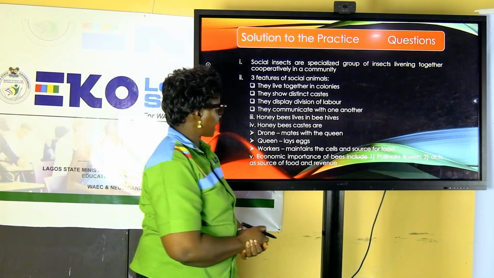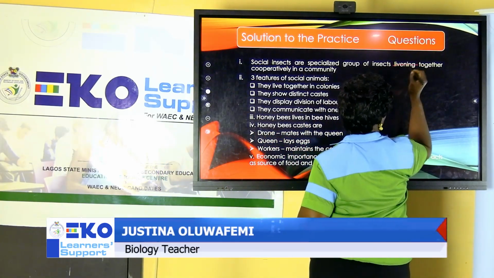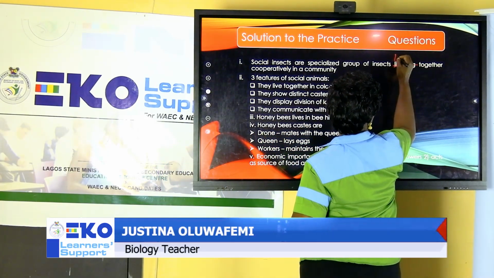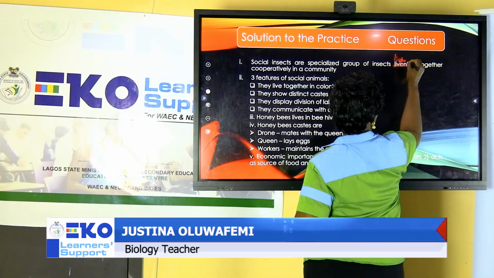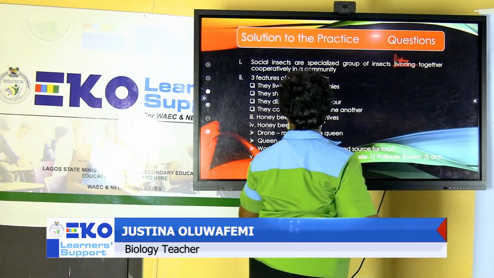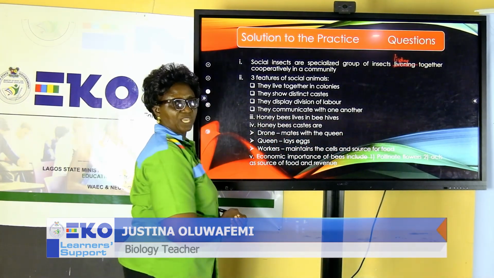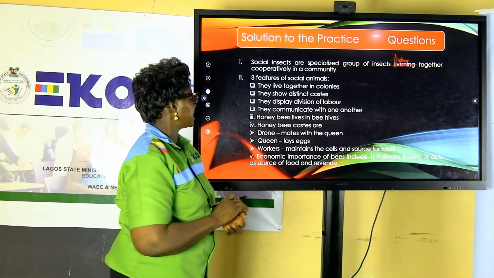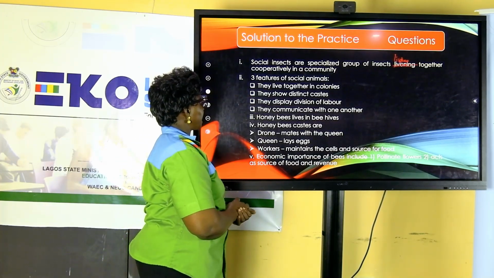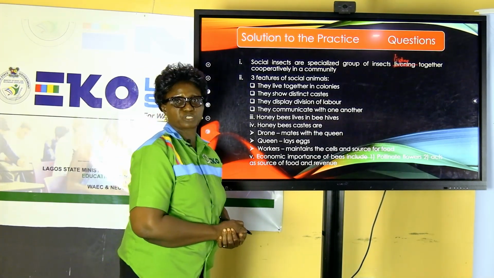Allow me to correct this: living together cooperatively in a community. That is social insects. We are to state 3 features of social animals.